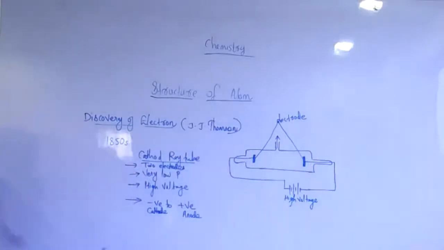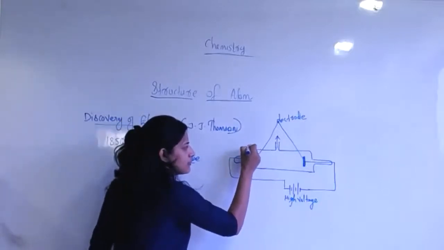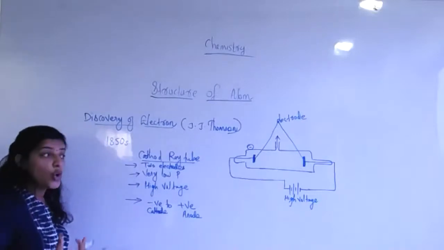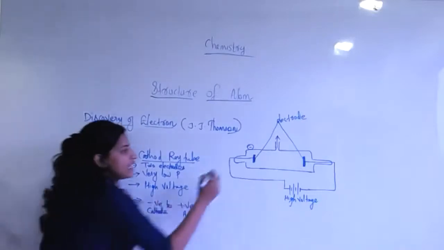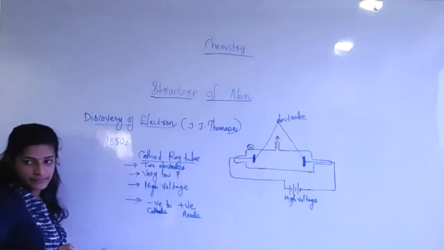Ma'am, I have a doubt. Cathode attracts negative ions, right? Cathode having negative charge. So what does that mean? Negative charge means, look now, oxidation reduction, you know the concept.